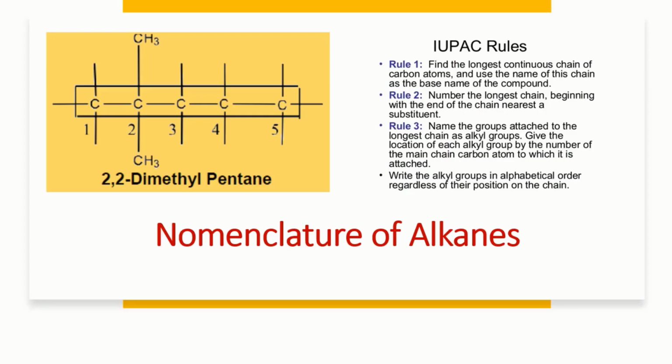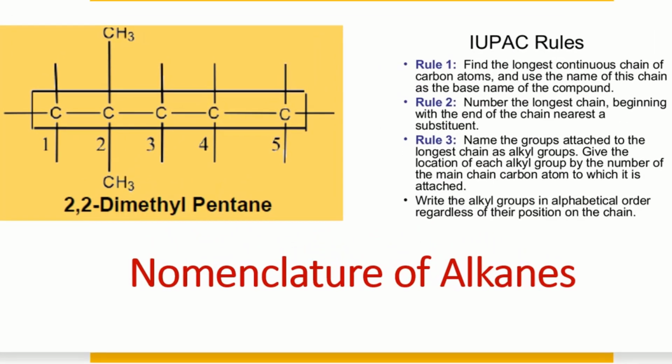Nomenclature means naming. So we have to give the name to the organic compounds. There are two ways of the naming of the organic compound. One are called as the common names and second are called as the IUPAC names. So common names are there for some molecules. For example, N-butane, isobutane, N-pentane, isopentane, neopentane. And when increasing the number of carbon atoms, it is hard to give the common name. So we give the IUPAC names.